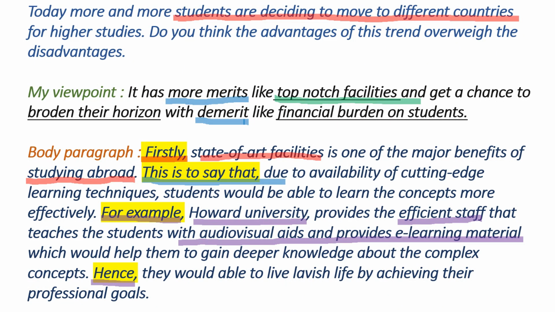So this is the way to write the body paragraph to score 7 bands by just using the words like firstly, this is to say that, for example, hence. These words will help you to relate the lines and to form an effective body paragraph. Except for these words, you have to use vocabulary and have infinite ideas so that you can impress the examiner with your idea or your viewpoint.